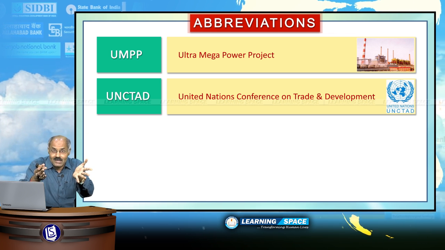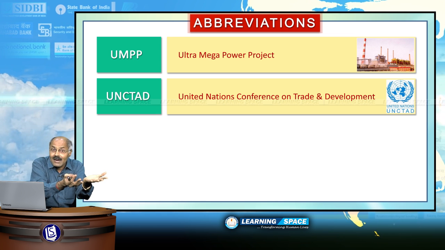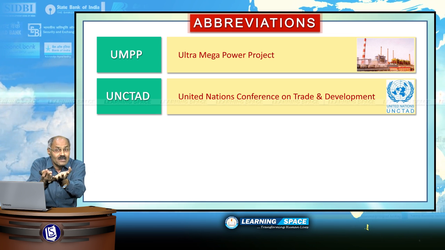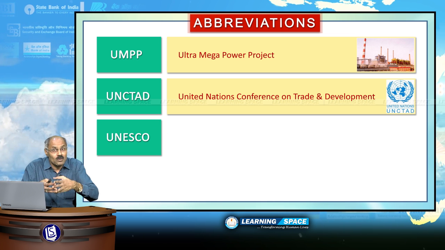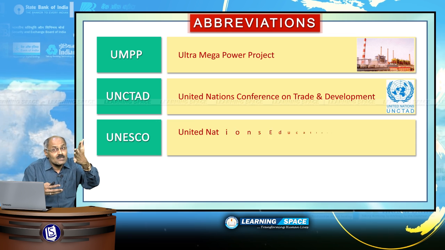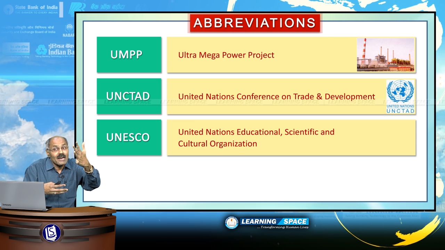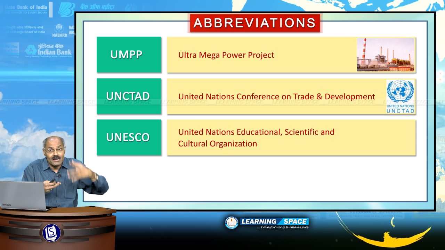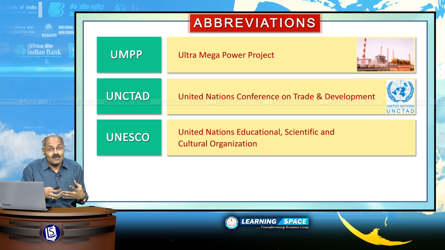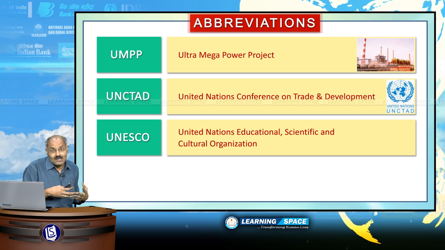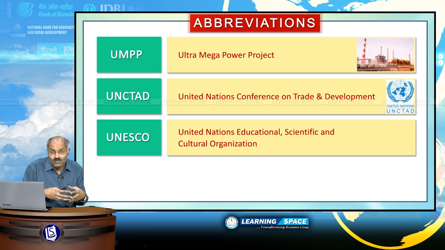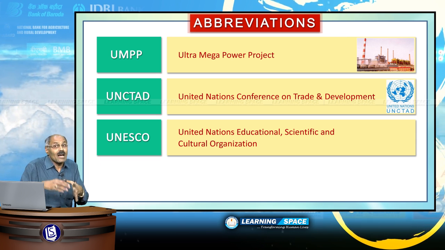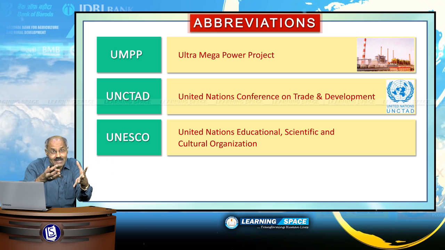The main purpose is to promote trade and investment in the developing countries. Look at the next one, UNESCO. UNESCO is United Nations Educational, Scientific and Cultural Organization. This is the arm of United Nations, a Paris-based organization established in the year 1945. It is basically the intellectual organ of United Nations.